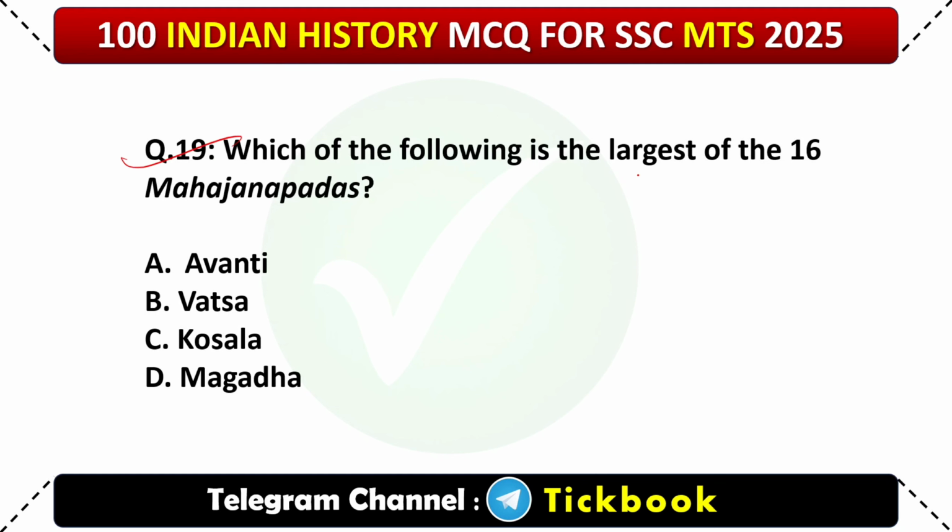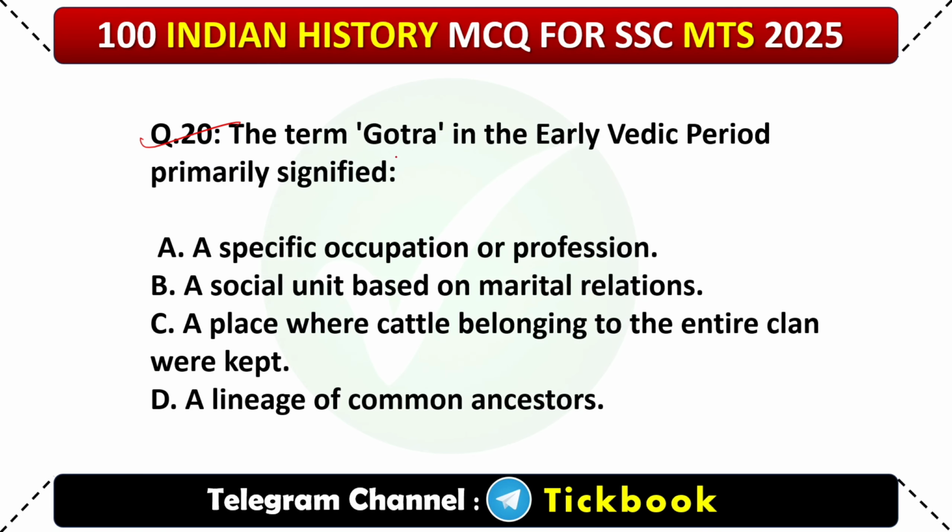19. Which of the following is the largest of the 16 Mahajanapadas? Option number D, Magadha. 20. The term Gotra in the early Vedic period primarily signified. Option number C, a place where the cattle belonging to the entire clan were kept.